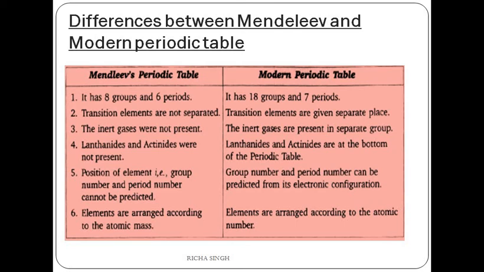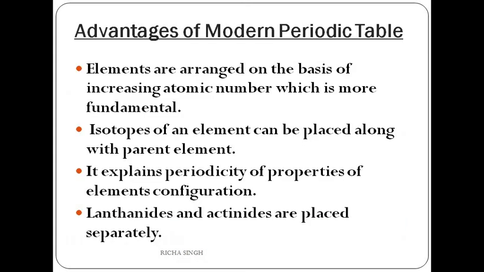Also, the position of an element, its group number and period number could not be predicted, but here you can easily predict, because if you know the atomic number and the valence electrons, you can easily tell in which group or period the element will be placed. Elements were arranged in increasing order of atomic mass in Mendeleev's periodic table, but they are arranged in increasing order of atomic number in the modern periodic table.